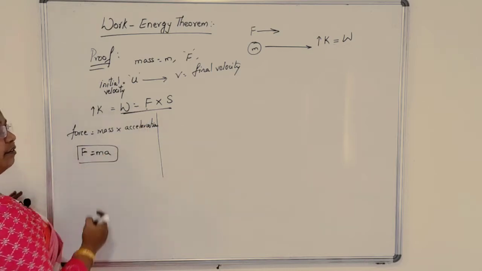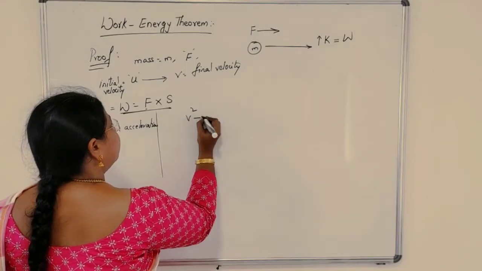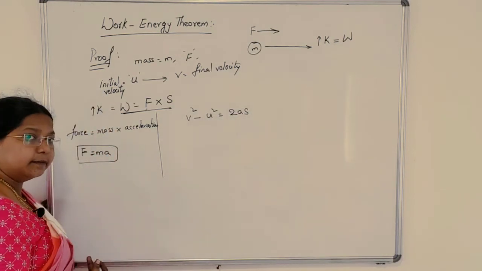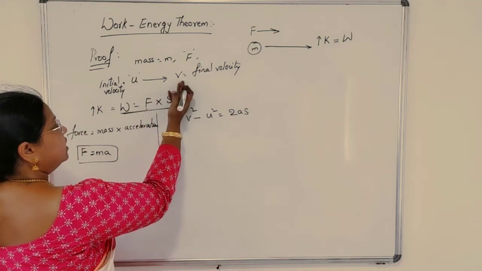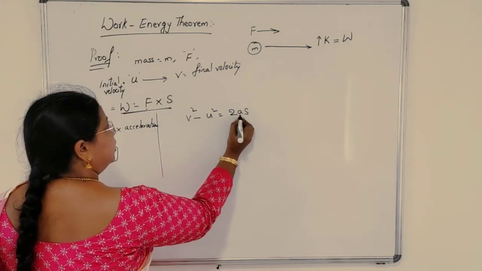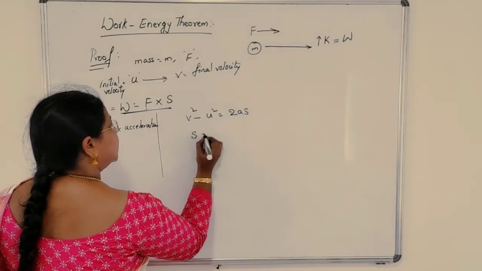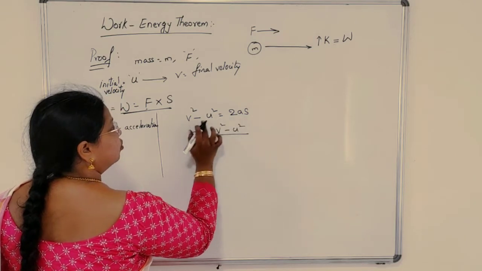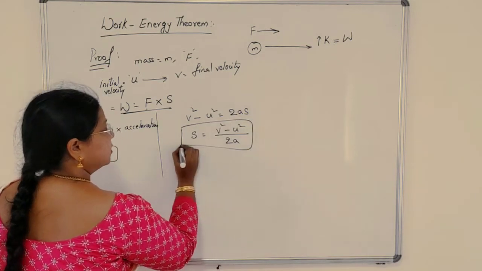We got the value of F. S, we know this expression, v square minus u square is equal to 2as. You know this relation already. Let us substitute. Your initial velocity is u, final velocity is v, and 2as. From this, let us get the value of s. So s is equal to v square minus u square by 2a, bring this 2a to the other side. So this is the value of s.